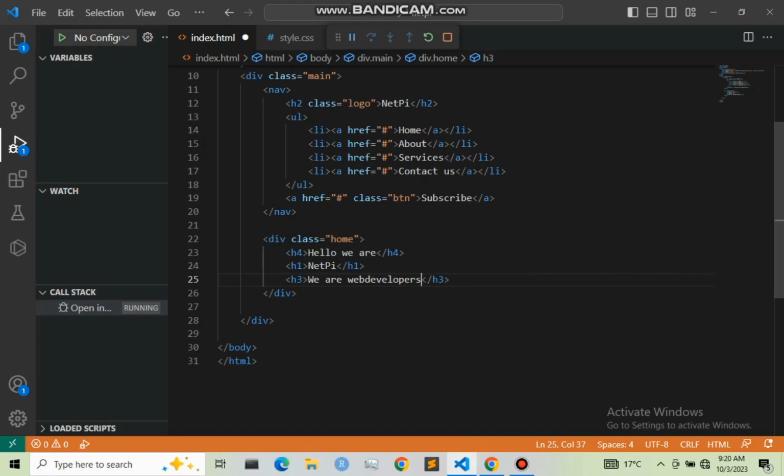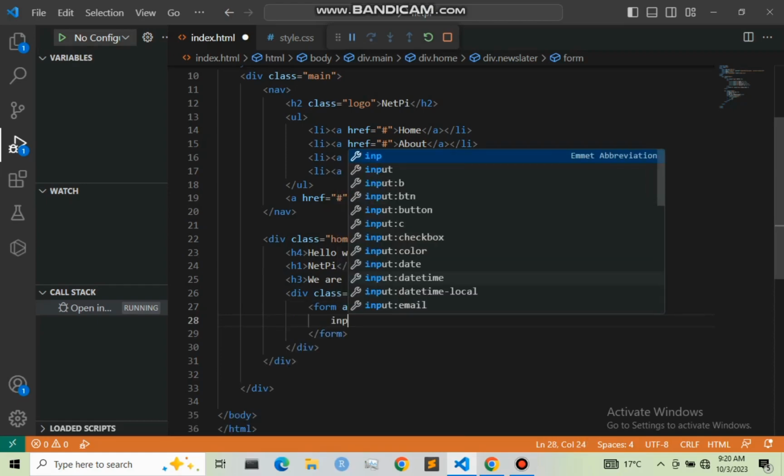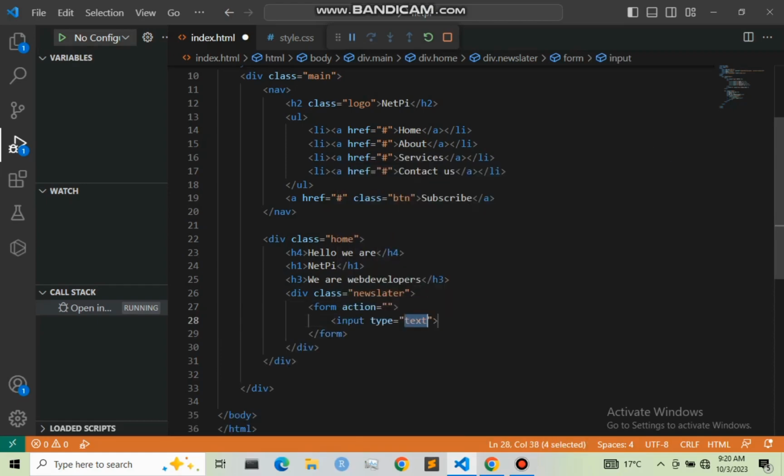Next here, I'm going to create another div with the class, let's say, newsletter. And right here, I'm going to give a form. In this form, I'm going to have our first input to be email. Input, the type to be email, then our placeholder to be enter your email.